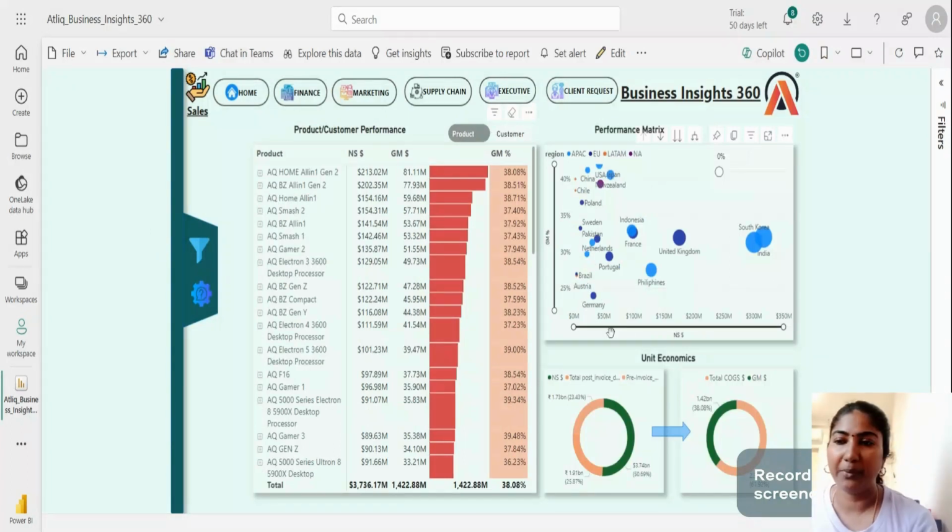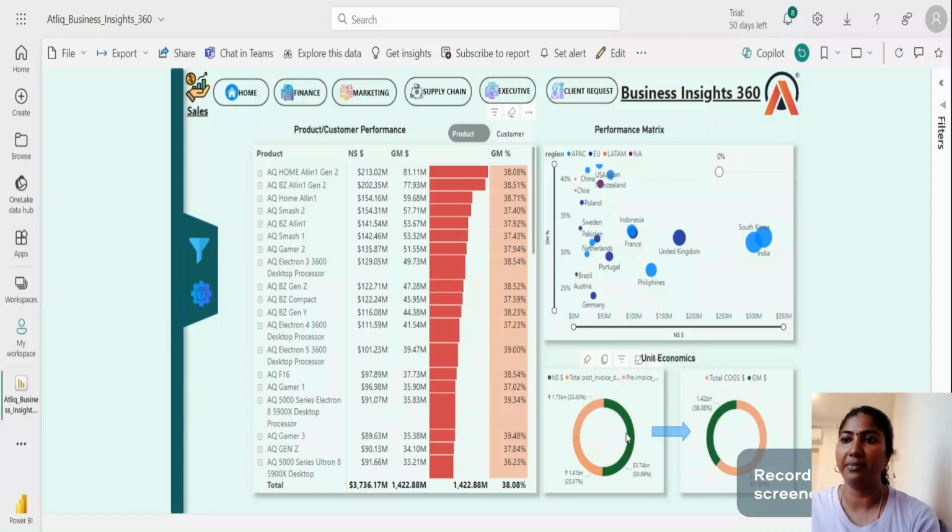And we can break down the P&L statement by unit economics. So if we see here, this orange shows the pre and post invoice deductions, and after deducting the pre and post invoice deductions from gross sales, we get the net sales. So we are giving almost 50% in terms of deduction to the customers, from which we get the net sales as around 50%. Okay, so after net sales, we deduct the COGS, which is cost of goods sold. Around 60% deduction is made here in terms of COGS, and from which we get 38% as gross margin.